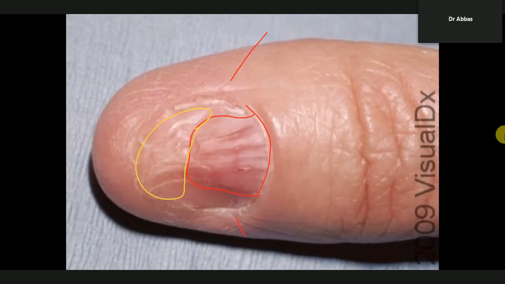So the nail fold is going to make a wing shape. That is the wing shape projection of the proximal nail fold. So the proximal nail fold is going to project into the nail, and this wing shape projection of the proximal nail fold is known as pterygium. Clear?